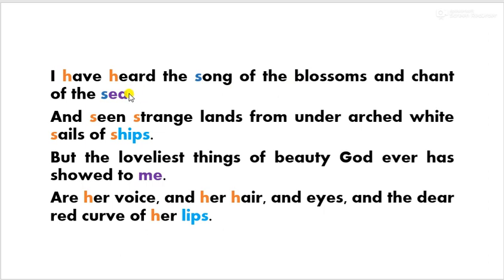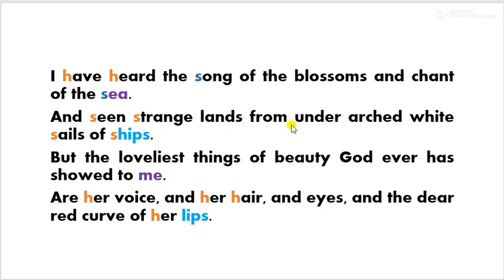And once again the sea has been personified. So what has the poet heard? He has heard the blossoms singing, and then the sea producing some sort of music that has appealed to his ears. The music of the sea and these blossoms is euphonic.